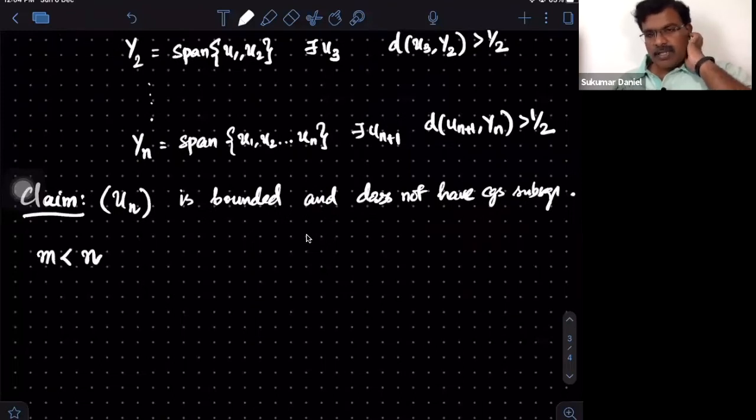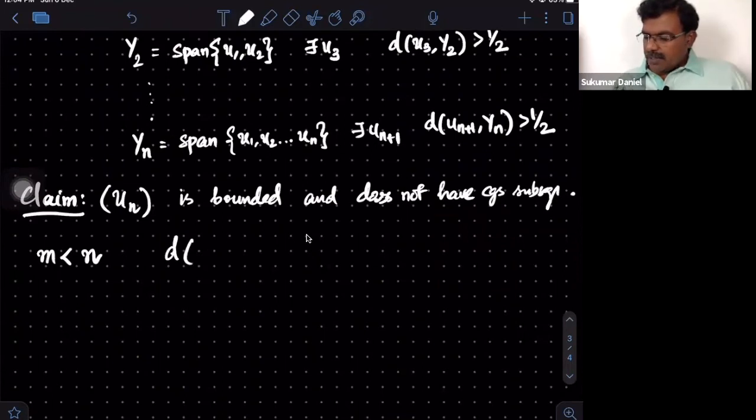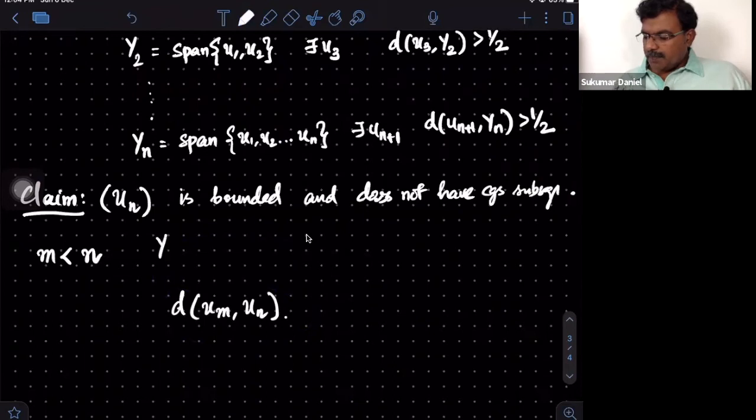m is a smaller number and n is much bigger. First we'll try to estimate the distance between um and un. Since m is less than n, we can observe that Ym is contained in Yn.